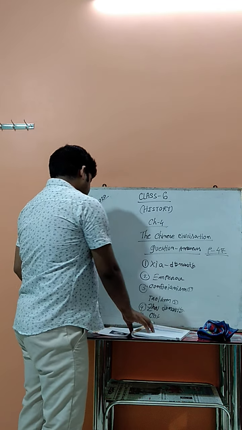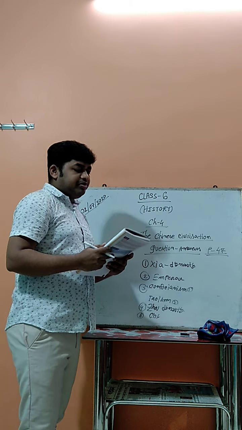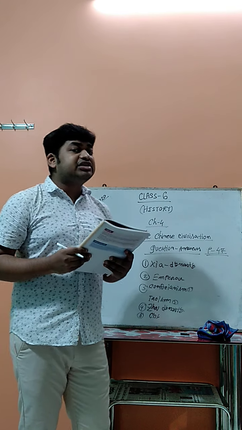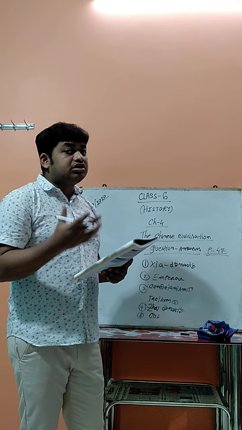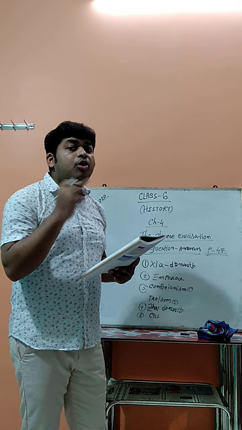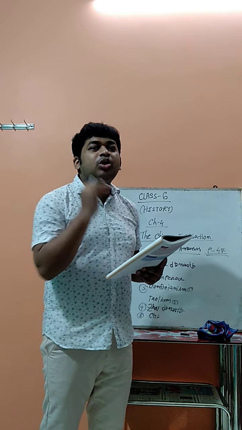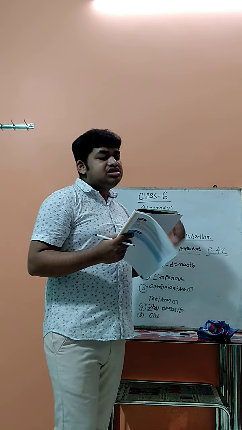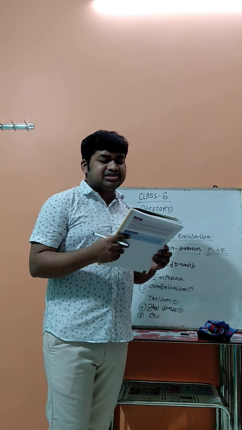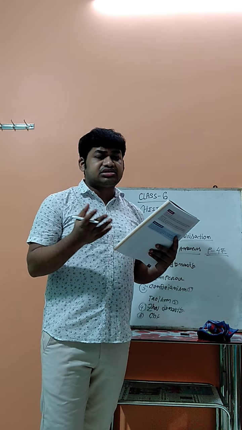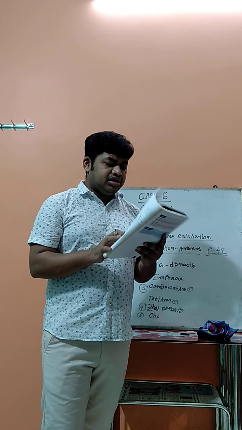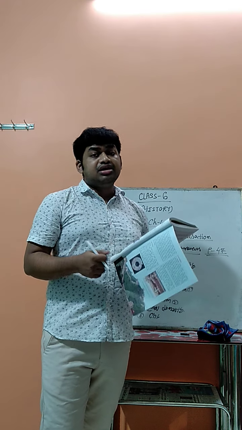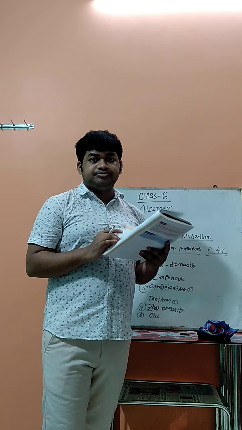Now see the next, page number 48, number 1. The priests used what to look into the future? Which thing did the Chinese priests use to look into the future? That is the oracle bones. They used them for knowing about the future. Second is the tools used in agriculture in the ancient Chinese civilization. You have to write hoes or moldboards. Many are there. Hoes, moldboards. Either you can write stalks, leaves. Any two names you have to write here.